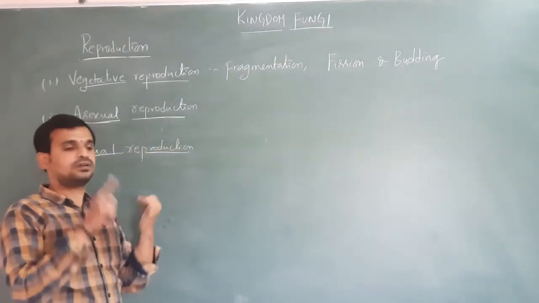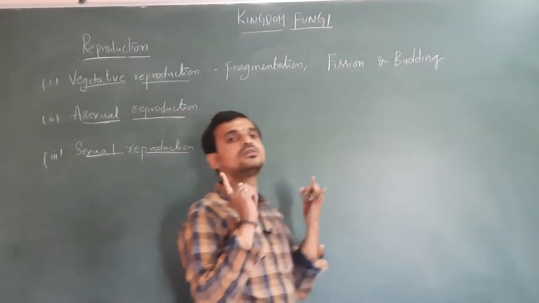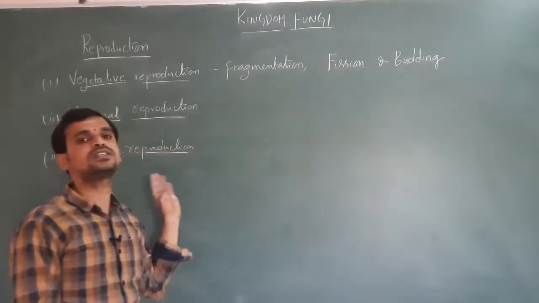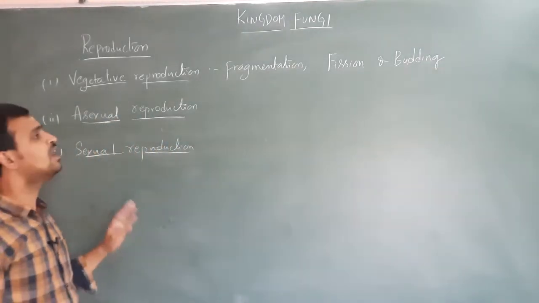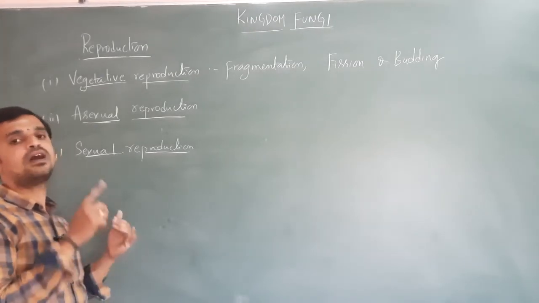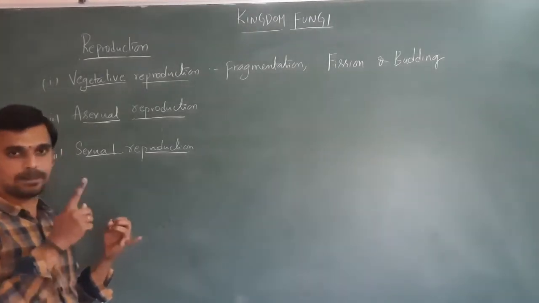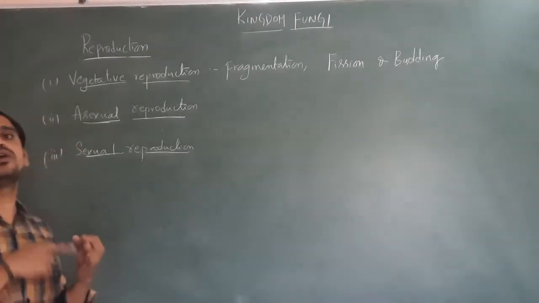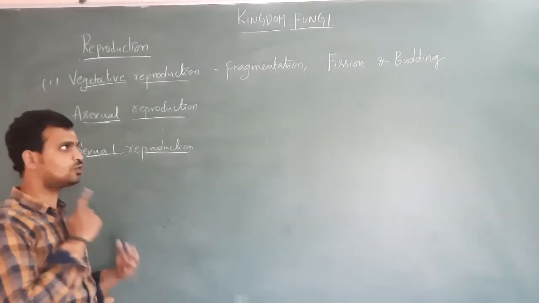aplanospores, conidiospores, sporangiospores or zoospores. So these are the 4 different types of spores. Not all 4 spores are formed in a single organism. The organism can produce either aplanospores or sporangiospores or conidiospores or zoospores.